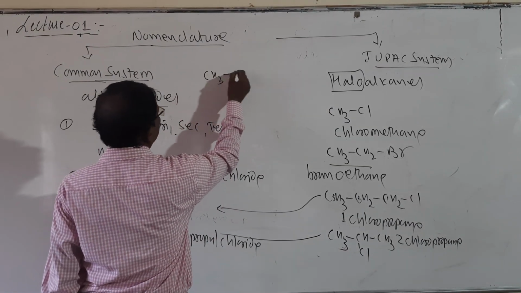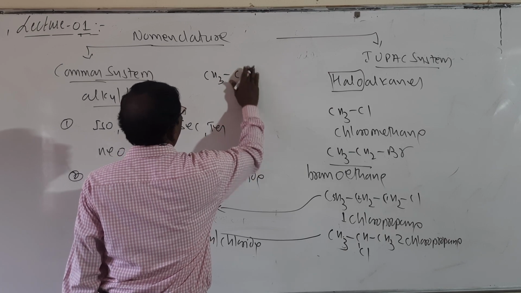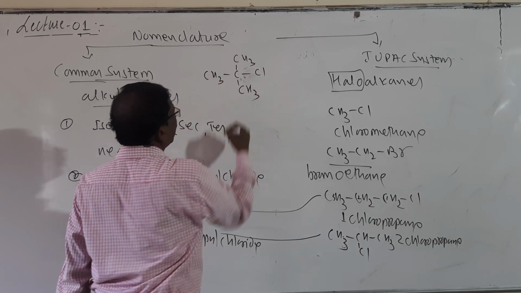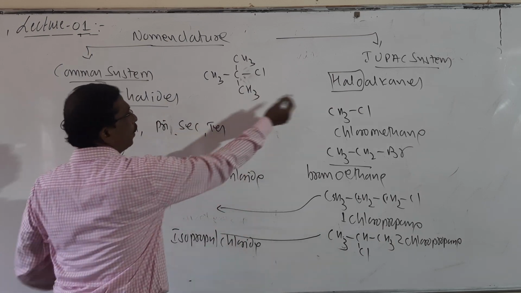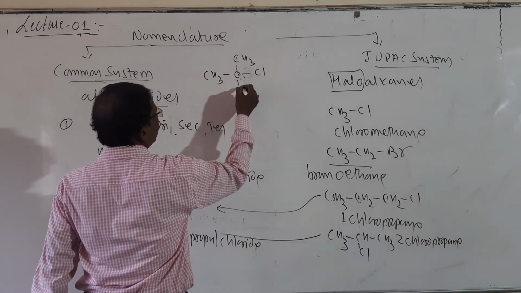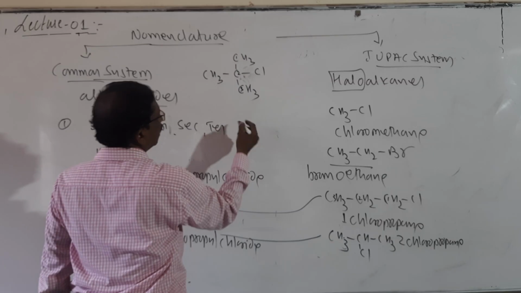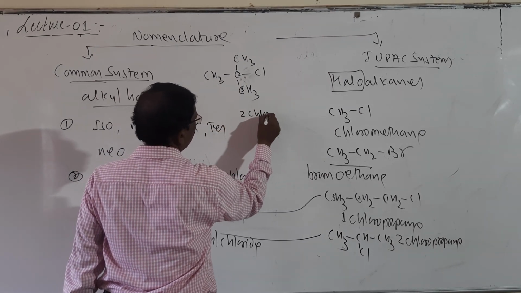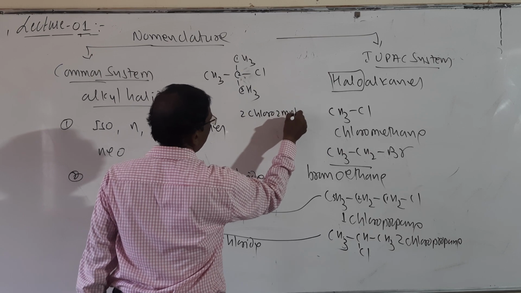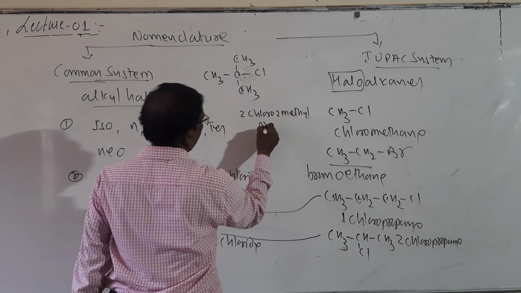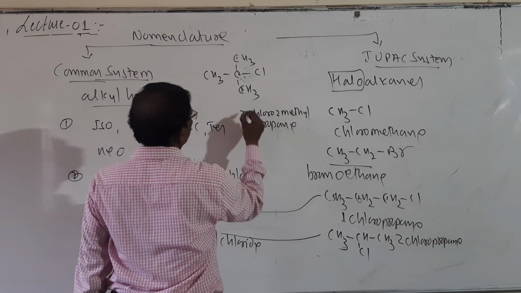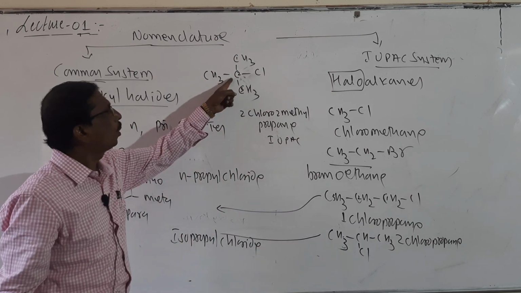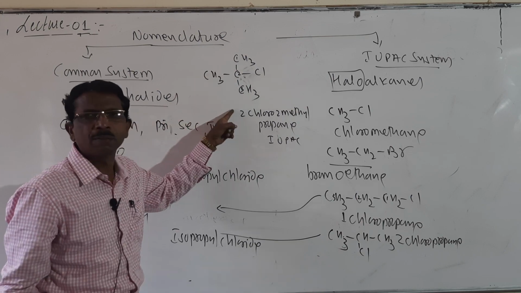Look here, CH3, C, Cl, CH3. Look here students. For this compound, according to the IUPAC system, the longest chain has 3 carbons, 1, 2, 3, and it is called 2-chloro-2-methylpropane. Look here students, that is the IUPAC name.